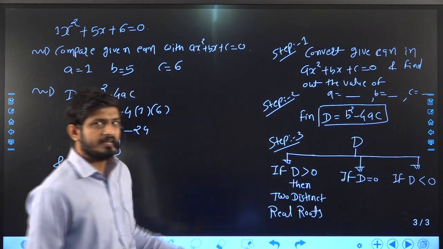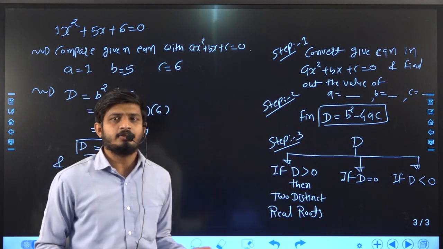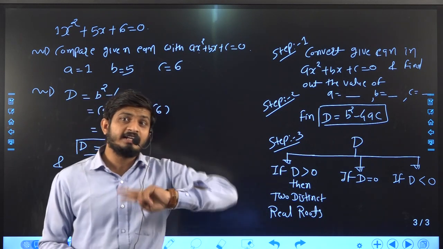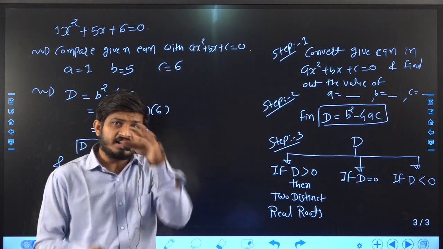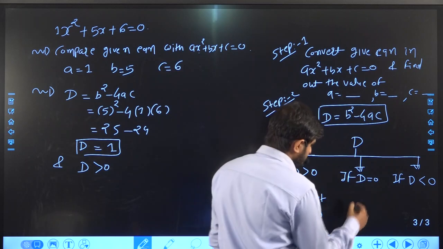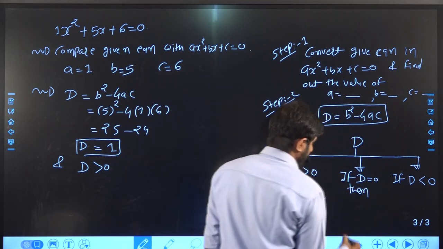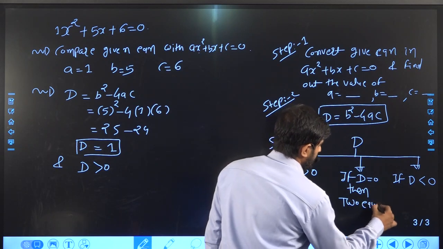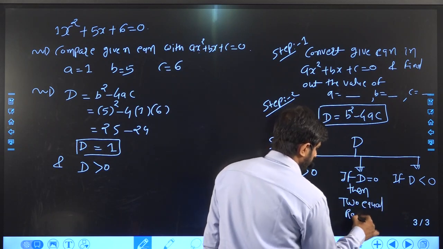If your discriminant is greater than 0, what does it mean? It means your quadratic equation has two real roots and both the roots are different from each other. If your D is equal to 0, then what? Then you get two equal real roots.